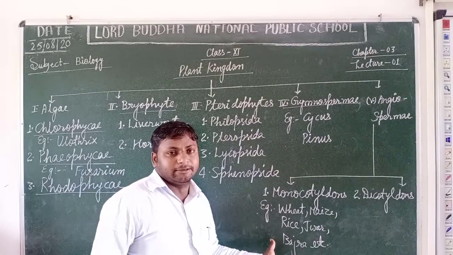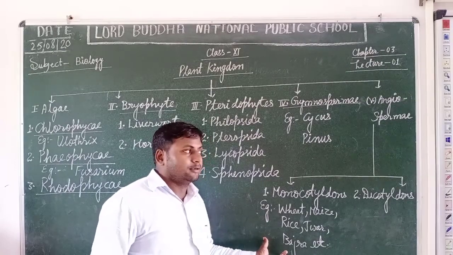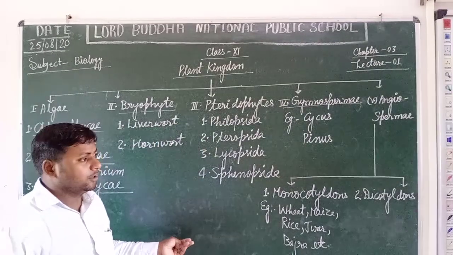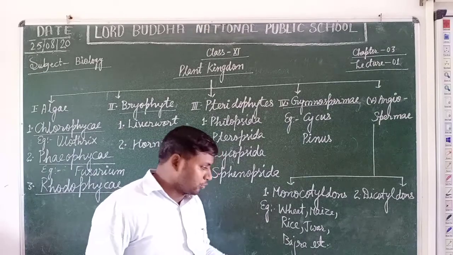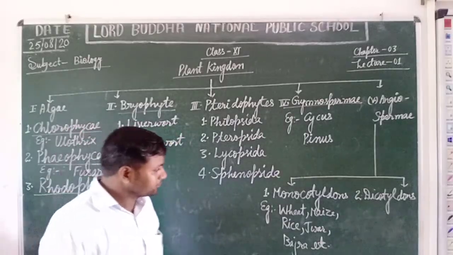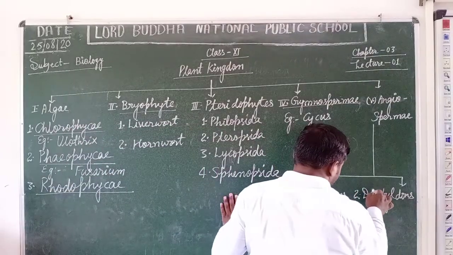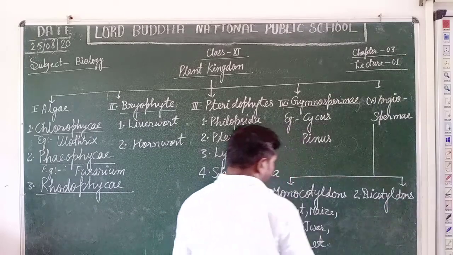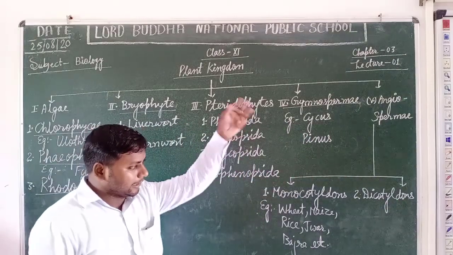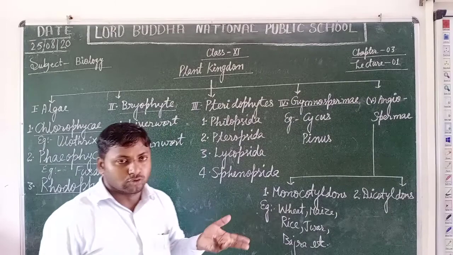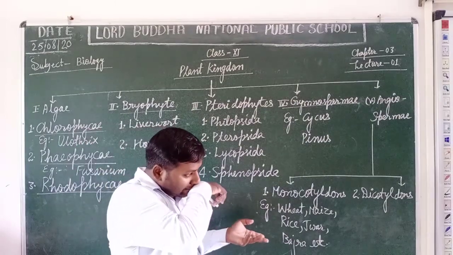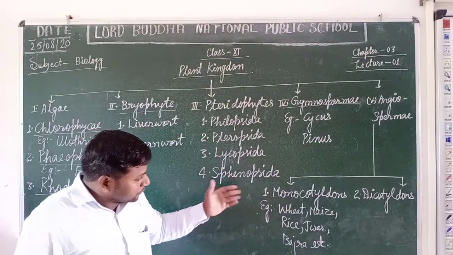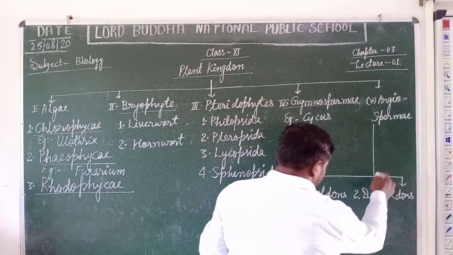Even sugarcane and grasses like bamboo are also monocotyledons. Yes students. And what are dicotyledons? More about monocotyledons and dicotyledons we will also study in the incoming video lectures.